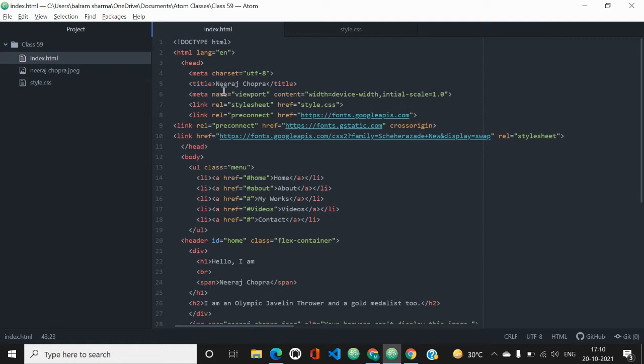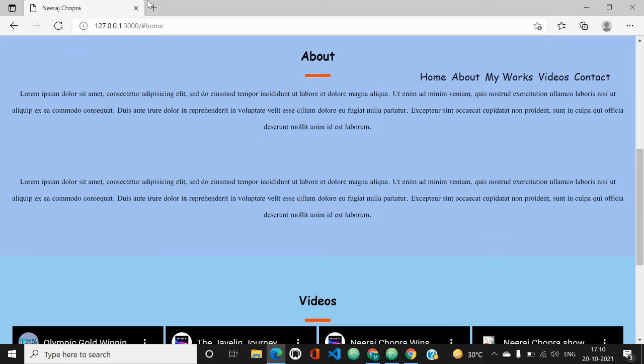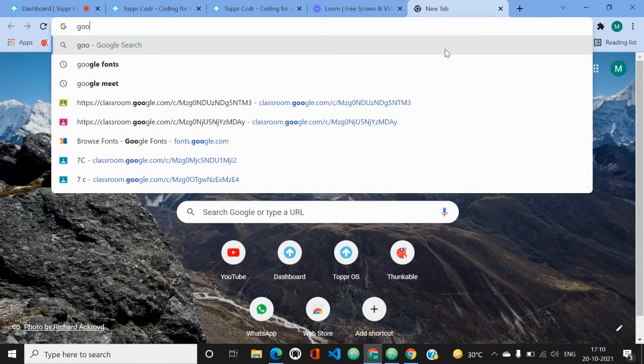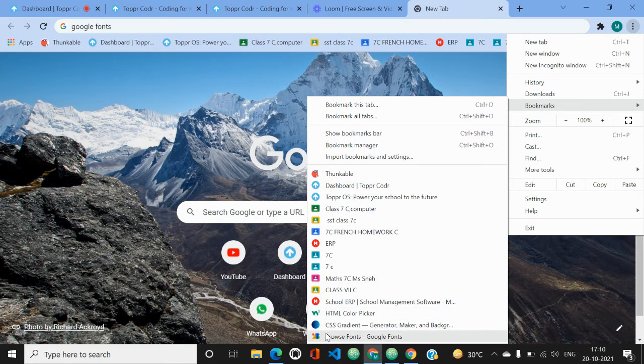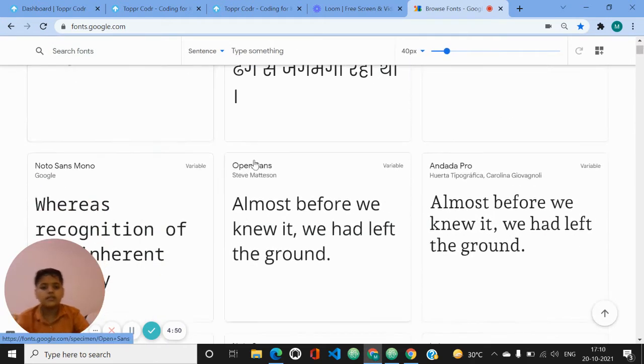Then we have link preconnect and fonts.google to use more interesting fonts in our website. I will show you that website for the fonts. So we will go to Chrome again, and I will show you the website we can use for new fonts. This is the website, fonts.google.com. We can use this website in our projects. You can see that there are many fonts present here.